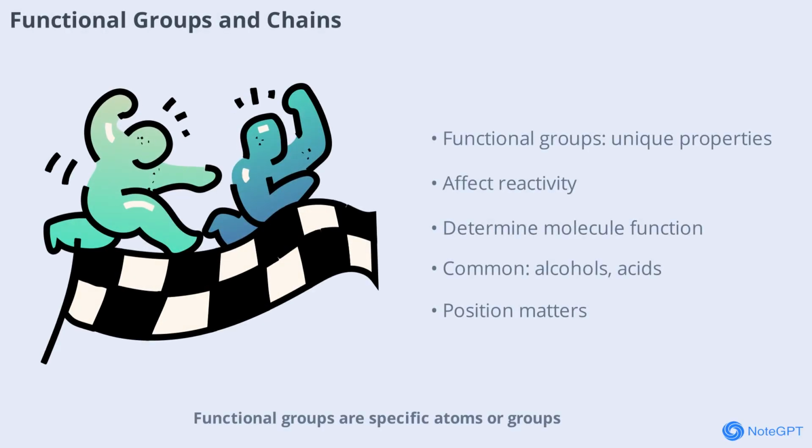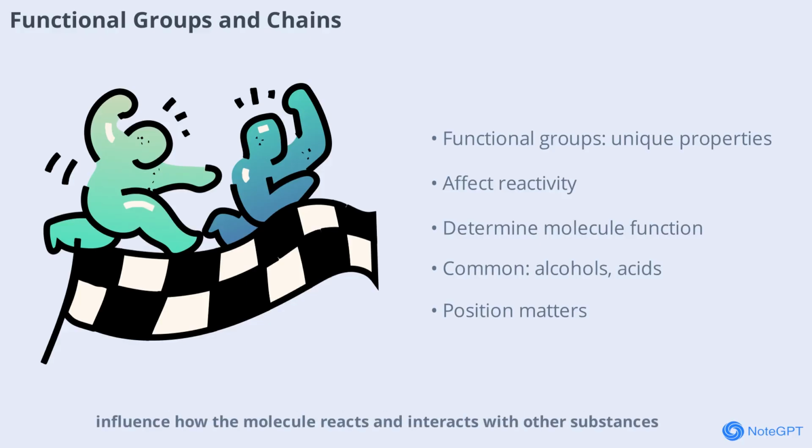Functional groups are specific atoms or groups of atoms attached to the carbon chain, giving molecules their unique chemical properties. Common functional groups include alcohols, carboxylic acids, and amines. The presence and position of these groups on the chain influence how the molecule reacts and interacts with other substances.